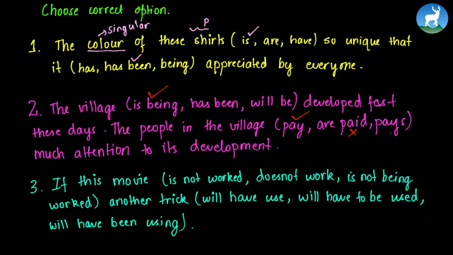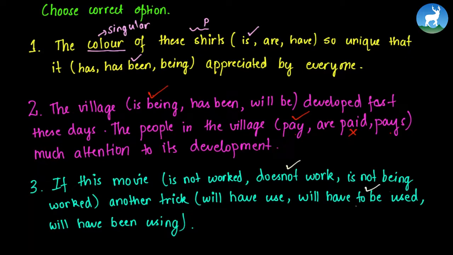Next we have, if this movie is not worked, does not work, is not being worked. So in the first half, when "if" is used, we know that we are talking about the future. So we can say, if this movie does not work, because this cannot be in past tense. "If" cannot be used with past tense, that is, "not worked." And it cannot be used with the continuous form as well. So we can say, if this movie does not work, another trick will have to be used.